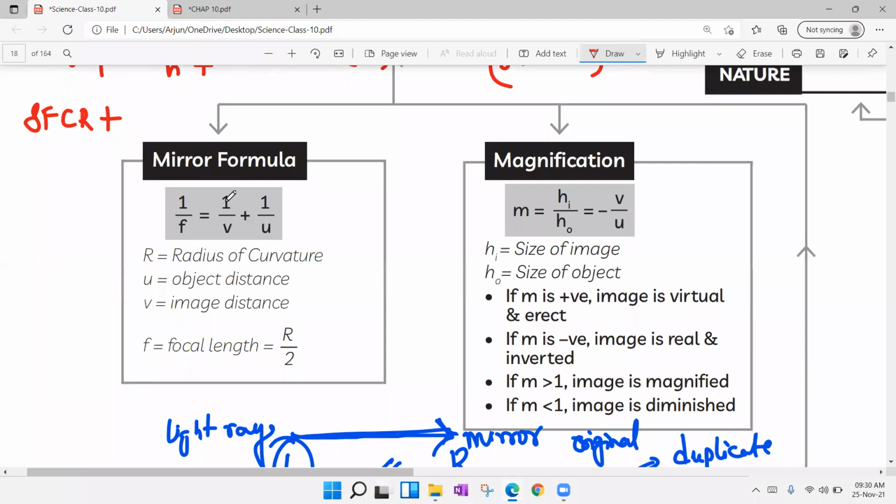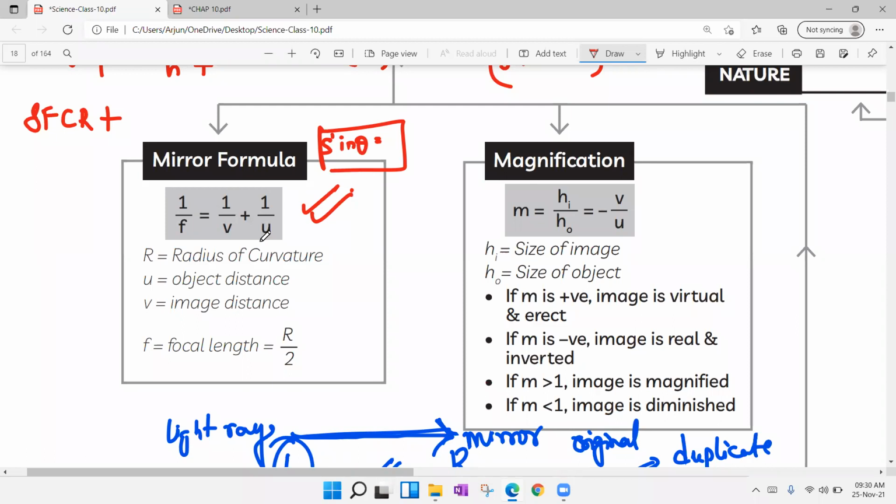You see, guys, the mirror formula you need to learn by heart. There is no other go, because in mathematics, whatever it may be, the formula. For example, in trigonometry, we learn that sine theta is nothing but opposite by hypotenuse, tan is equal to opposite by adjacent, however you are learning those ratios, and at the same time sine square theta plus cos square theta is equal to 1, and those identities, how you are learning. Same like that, we have to go with the formula.